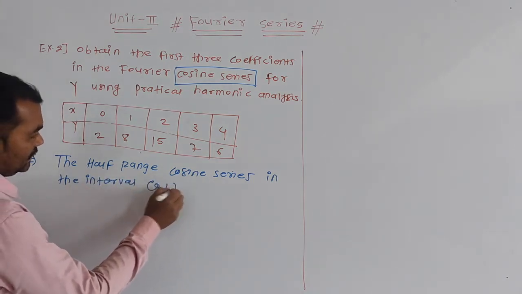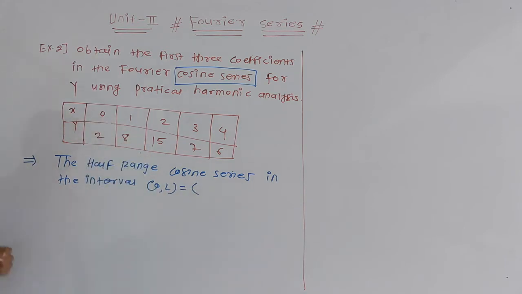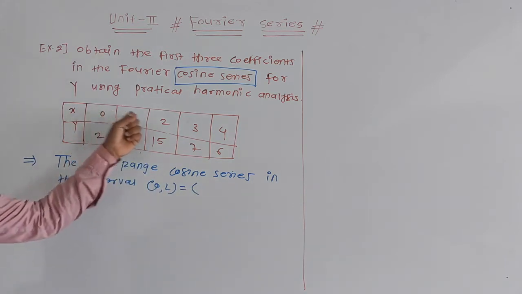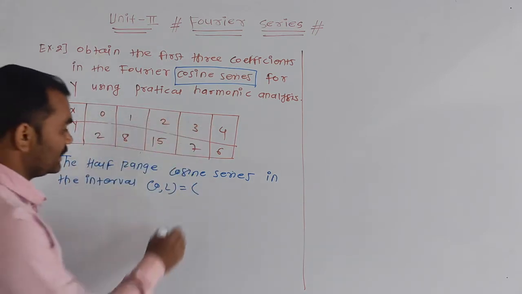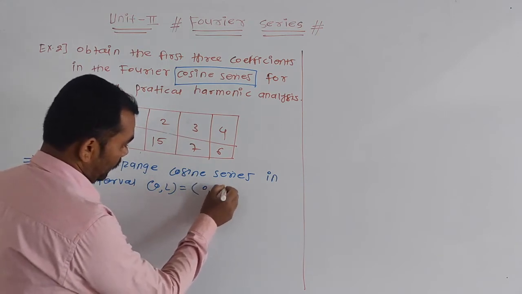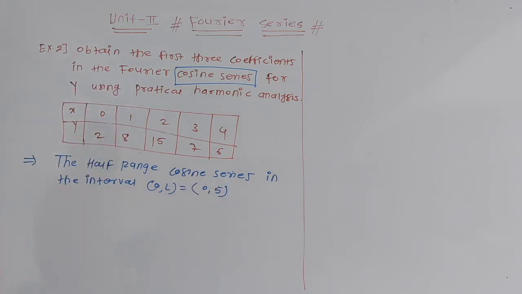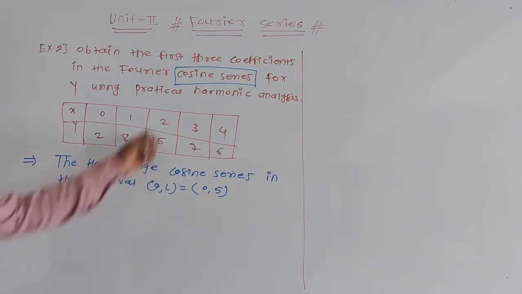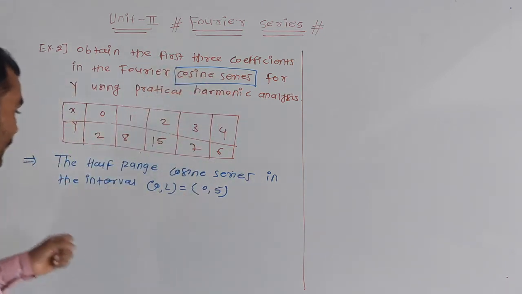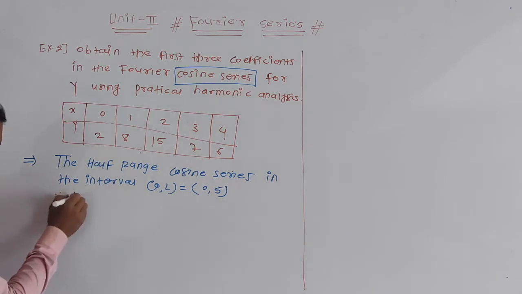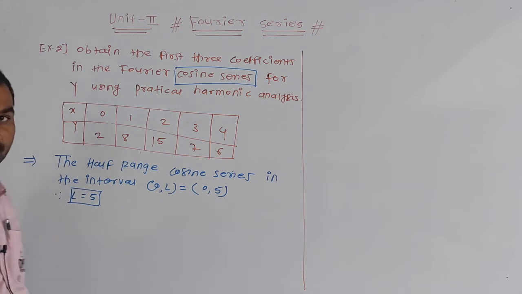0 to L is equal to, here what is the interval? 0 to, the number of subintervals: 1, 2, 3, 4, 5, so it will be 0 to 5, okay. Here we have to use the Fourier cosine half range series for finding cosine, okay. Therefore the value of L is 5, okay.